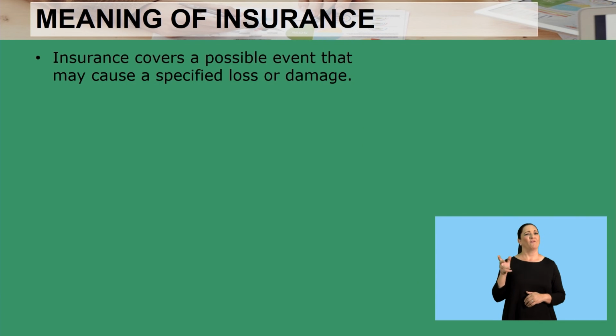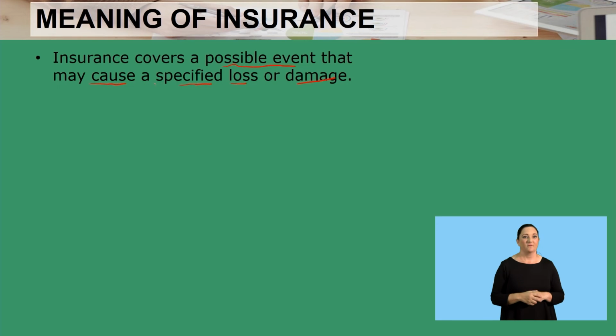The meaning of insurance. Insurance refers to it covers a possible event that may cause a specified loss or damage. Remember, with the specified, we are talking about the contract specifying that this is the event that the business is choosing to cover itself from. Hence, we say a specified loss or damage. So, insurance covers possible events that may cause a specified loss or damage.